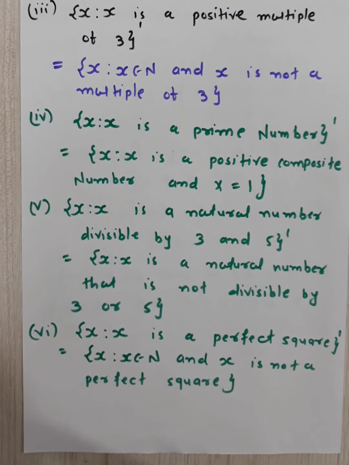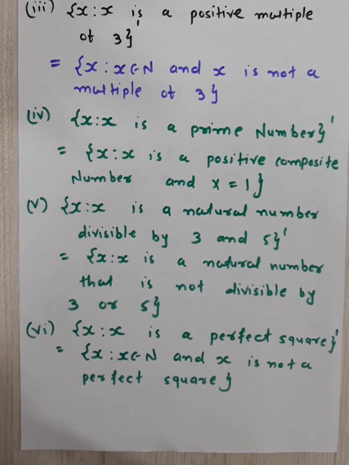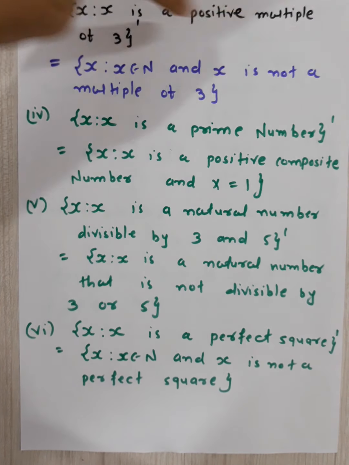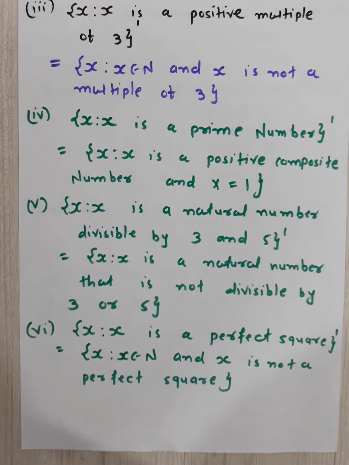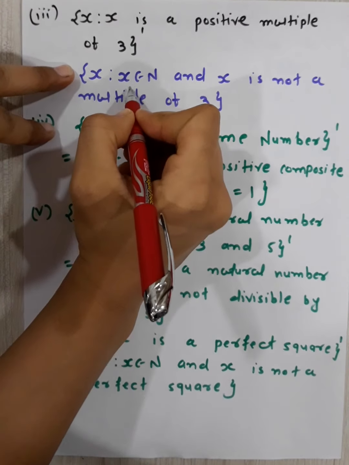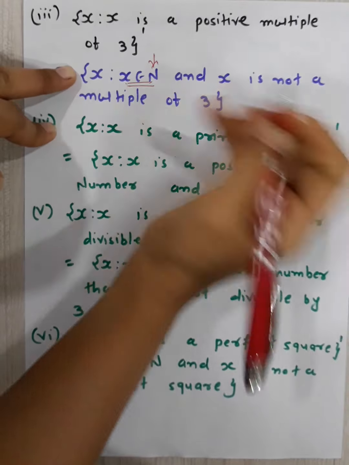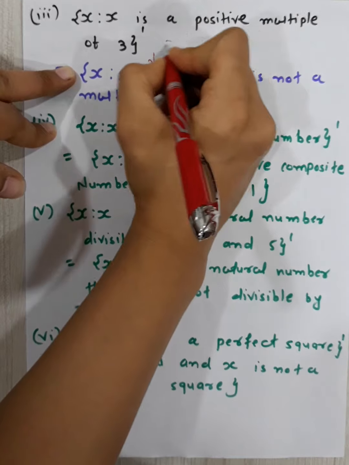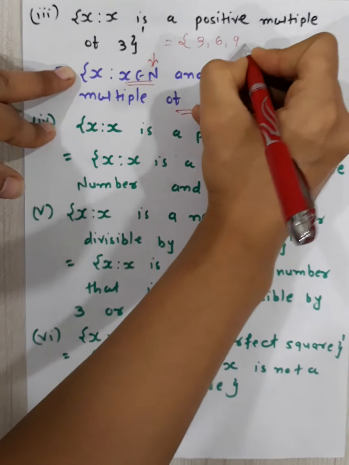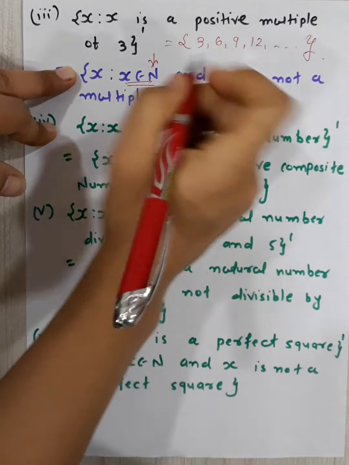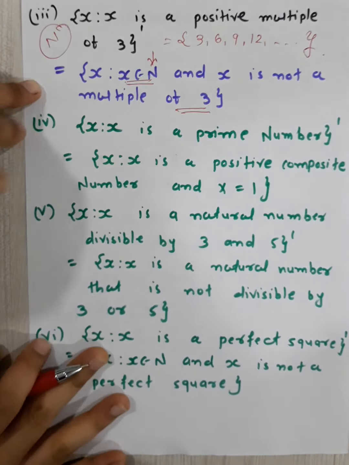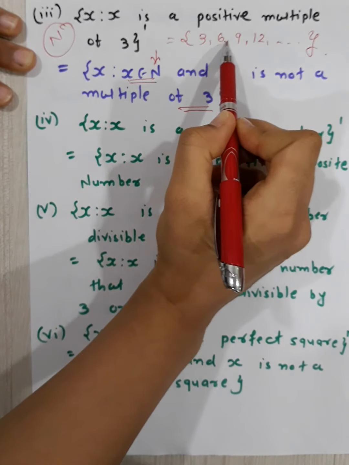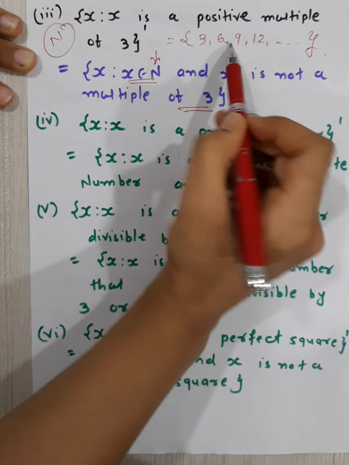Then third, for all x, x is a positive multiple of 3, dash. You have to write down the complement of this set. So what do you have to write down? x belongs to N, because natural number, x belongs to N, and x is not a multiple of 3. Positive multiples of 3 means 3, 6, 9, 12 and so on up to infinity, because your set is the natural numbers, right? So up to infinity. Now you have to write down the elements apart from these. Don't consider these elements as your complement.